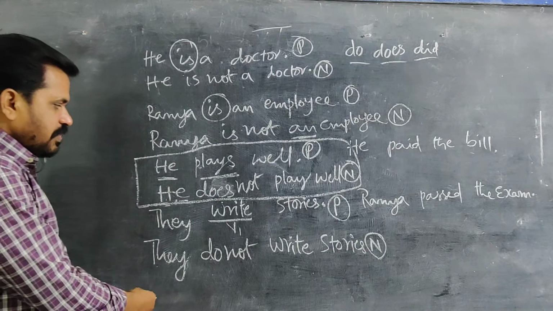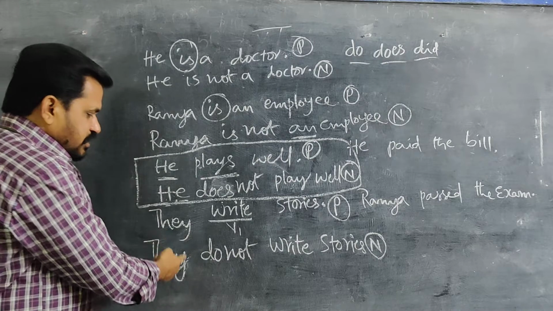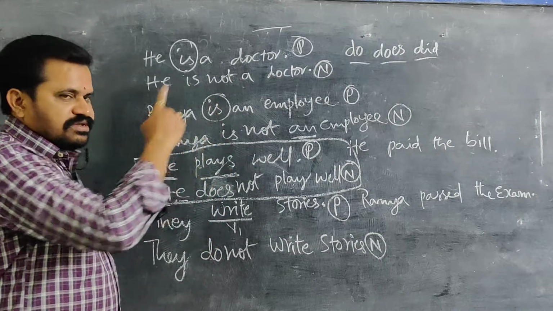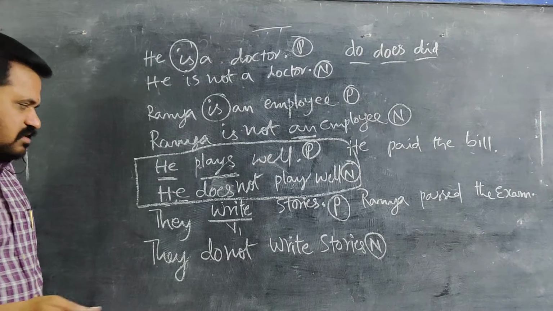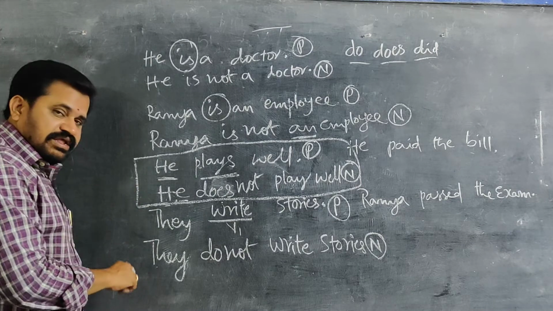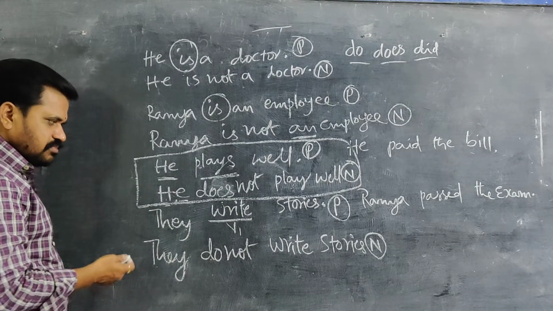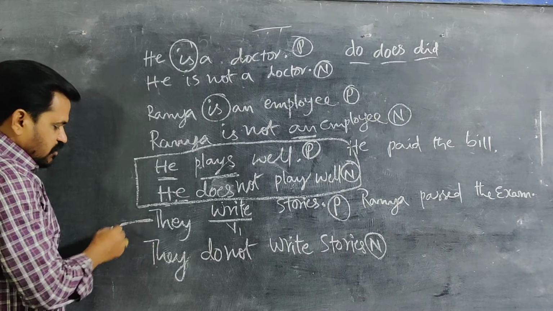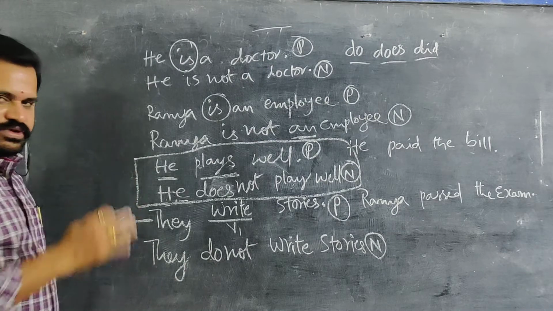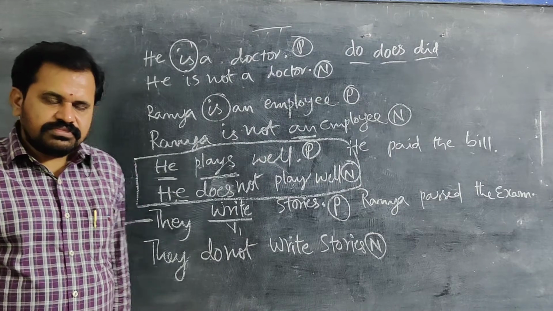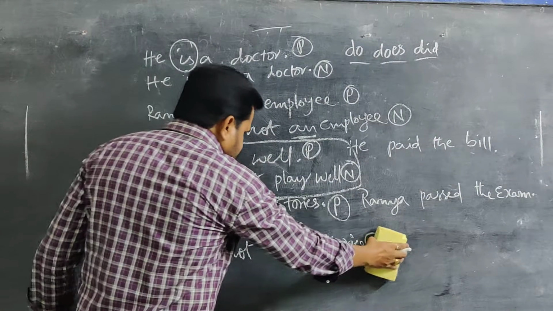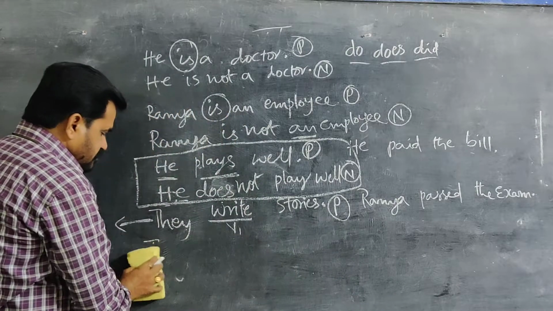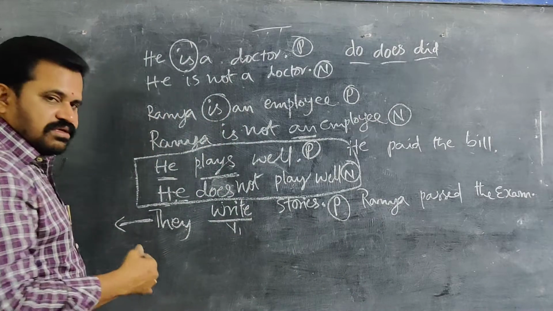Just now I said, in making a sentence negative, we need do, does, did to help according to the tense of the sentence. If we want to make it interrogative, if you want to create a question from this, they write stories. Now here I am rubbing it out because we are going to make a question now.